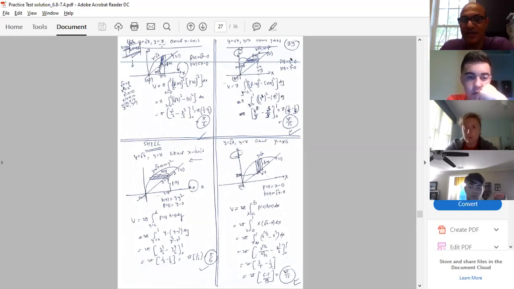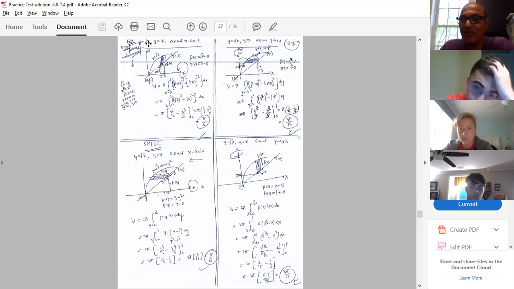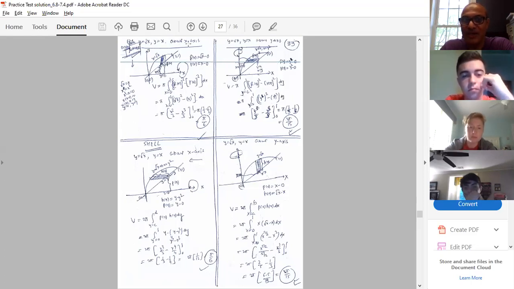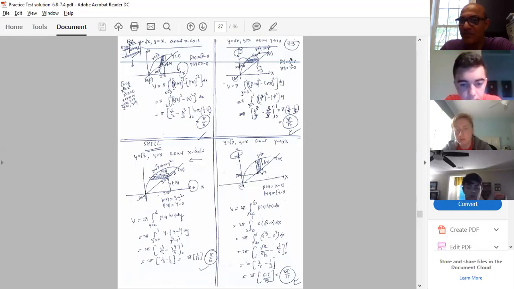y equal to root x and y equal to x about the x-axis. Use the disc-washer method. y equal to root x means y square equal to x, a parabola in the first quadrant, the upper part of the x-axis. And y equal to x is a line that passes through the origin. About the x-axis, the axis of revolution, in the disc-washer method my strip has to be perpendicular. Because the strip does not touch the axis of revolution, we have to use the washer method. Everything should be in your mind very quickly.